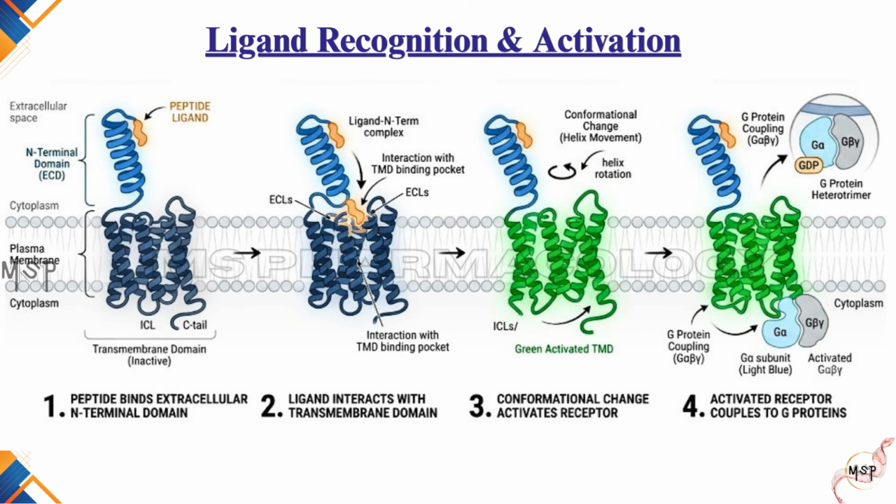Once activated, the receptor undergoes conformational changes that enable it to interact with intracellular G proteins and initiate signaling. The important point to remember is that ligand recognition begins outside the transmembrane region, unlike Class A receptors, where ligand binding usually occurs within the transmembrane helices. Thus, the large extracellular ligand binding domain is the structural hallmark of Class B receptors. Having understood their activation mechanism, let us now look at the types of ligands recognized by this family.